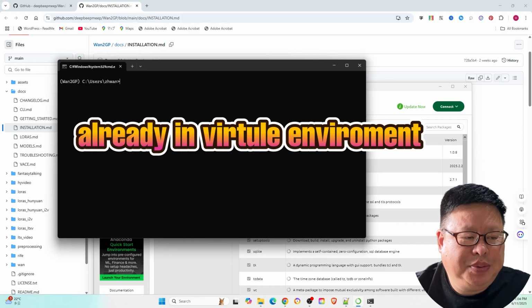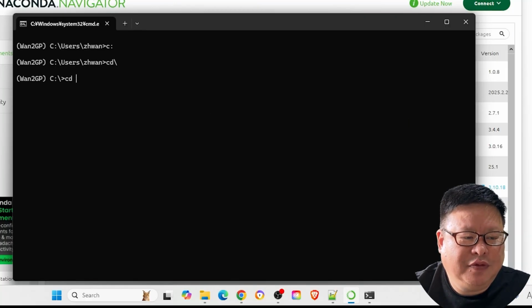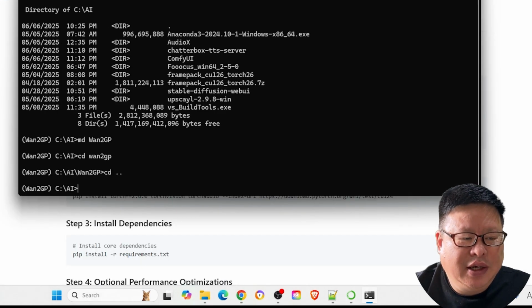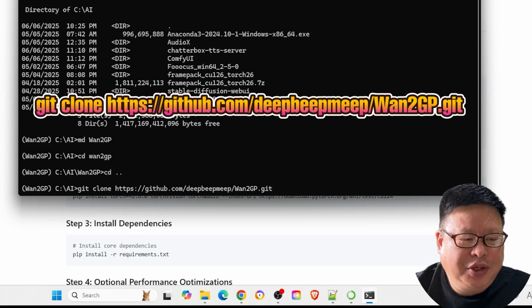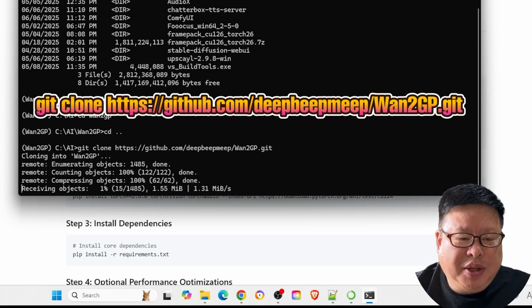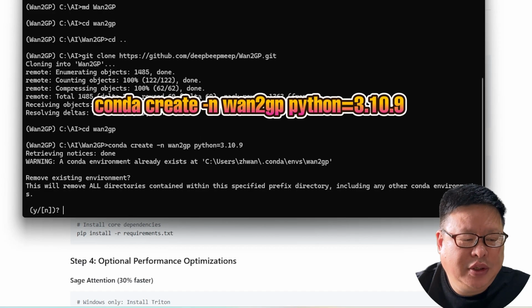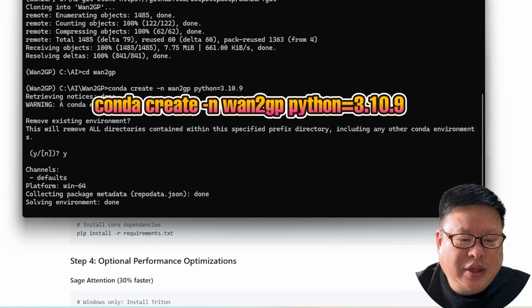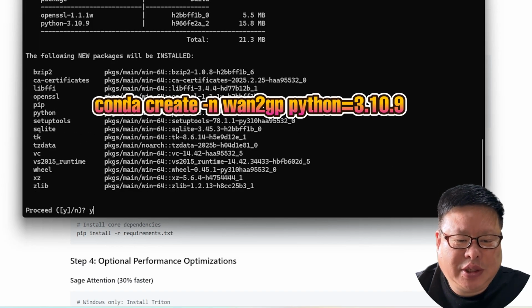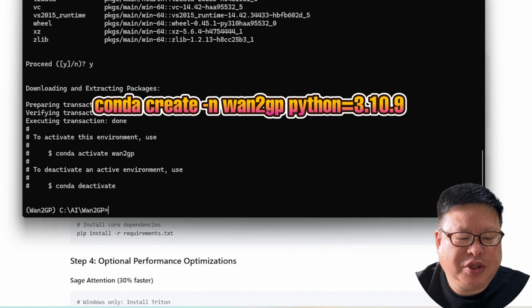Installing Wan2GP. Clone the repository. Navigate to the desired installation folder, for example, the C folder and AI. And then run git clone https://github.com/deepbeepmeep/Wan2GP.git. Set up Python 3.10.9. Follow the instructions to downgrade to Python 3.10.9, as it is the optimal version for this project.